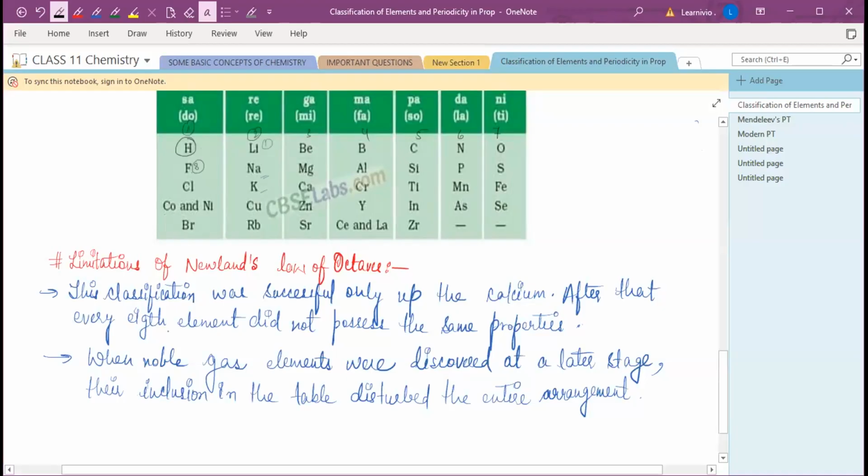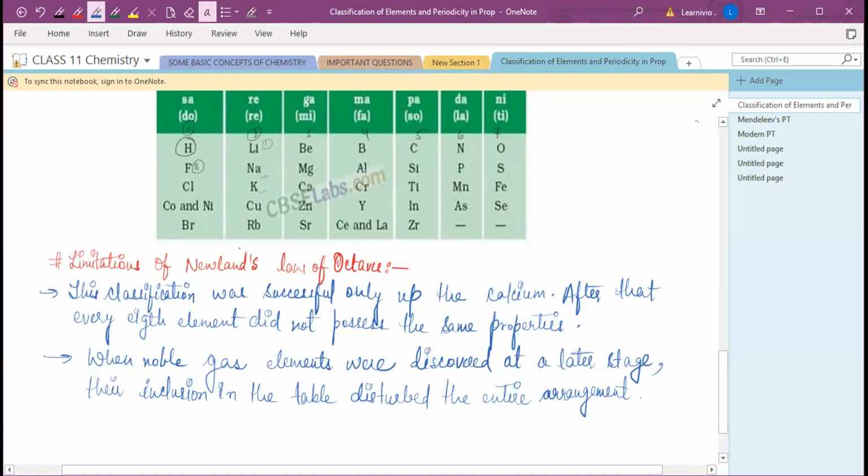The second limitation was that when the noble gas elements were further discovered at a later stage and included in this table, the table got disturbed. The table was completely disturbed, meaning what Newlands said, that every eighth element has similar properties to the first, is no longer applicable. Like, we know the noble gases: helium, neon, argon, krypton, xenon.